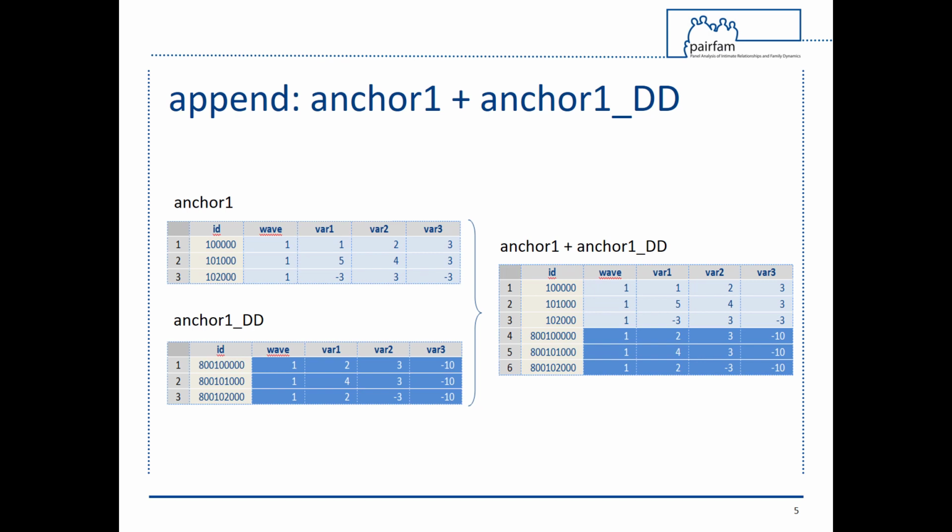This format contains the same amount of variables and a combined number of rows from both datasets. The wave 1 demotive cases have been added to the pairfam base sample from wave 1. Please note that for the append command to run correctly, respondent IDs must be unique in both datasets, and variable names must be identical.